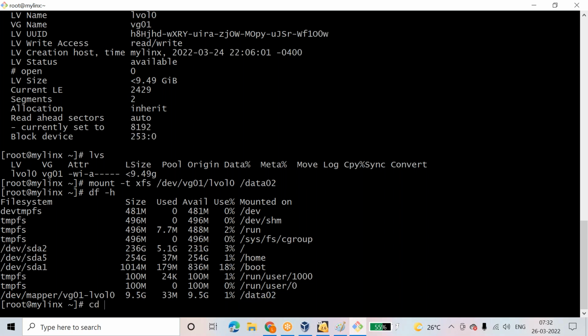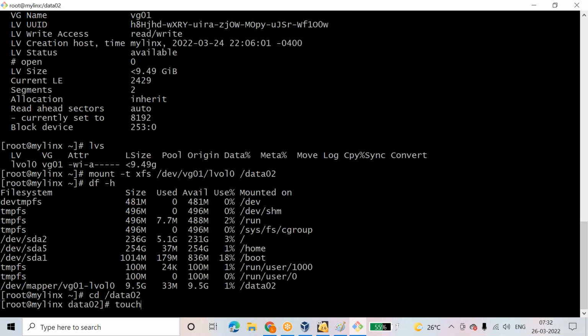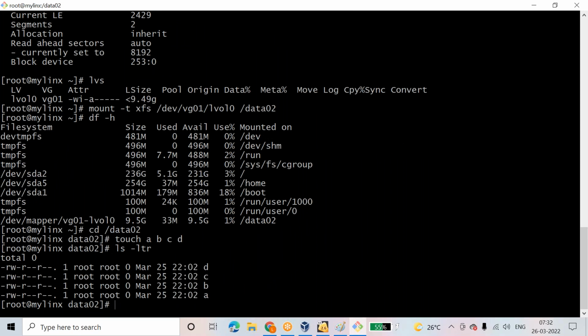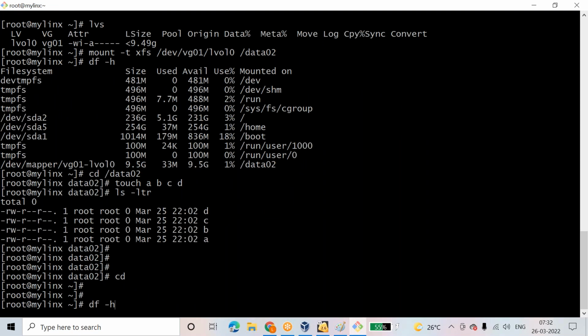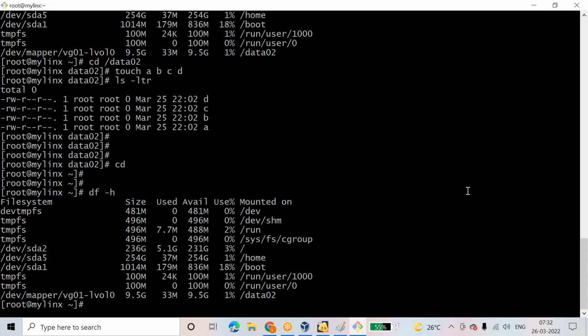Let me put some data inside this. cd there and touch, to create empty files, touch a b c d. I have created four files. Now df -h, I can see this mount point. Let me go inside this mount point data02.